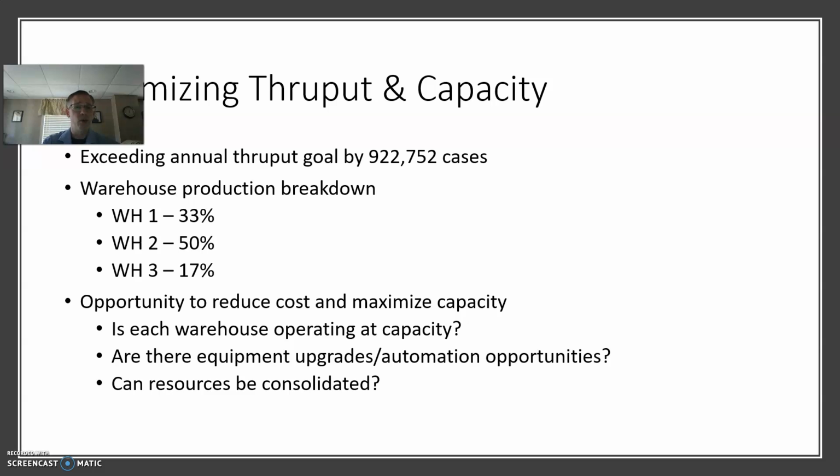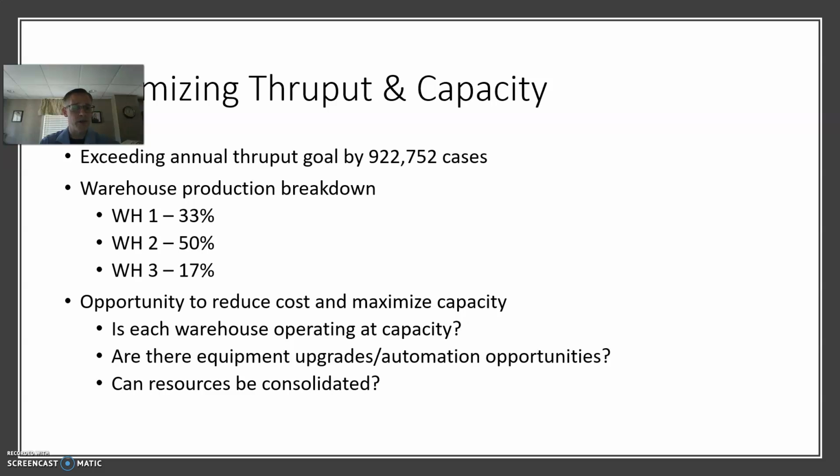Maximizing throughput and capacity, we're exceeding our annual throughput goal by 922,752 cases between the 3 warehouses. And that production breakdown: Warehouse 1 is responsible for 33% of our throughput, Warehouse 2, 50% of that throughput, and Warehouse 3, 17%. And I encourage everyone to remember that the difference in that throughput noted on the previous slide is certainly worthwhile of evaluating further.